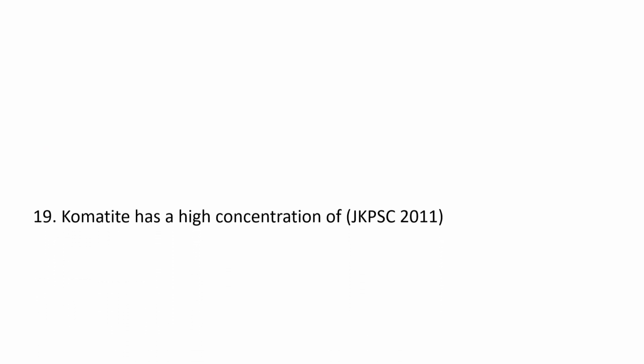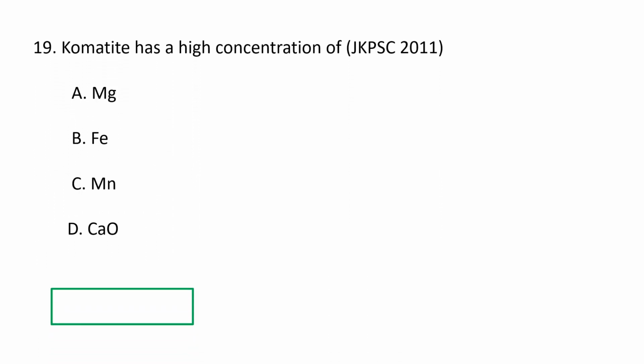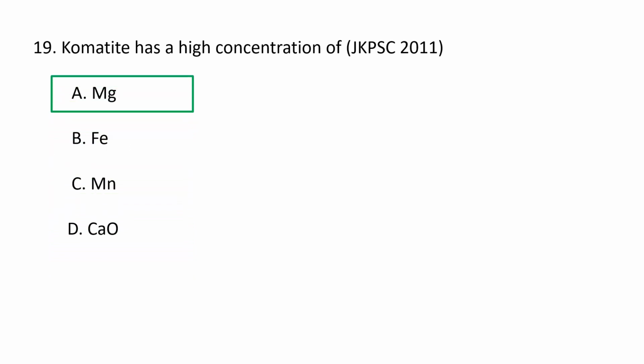Next question. Komatiite has a high concentration of A. magnesium, B. iron, C. manganese, D. calcium oxide. So komatiite has a high concentration of magnesium. A is the correct option.